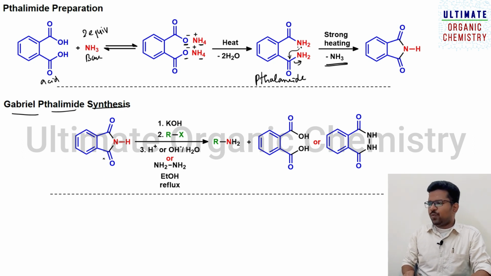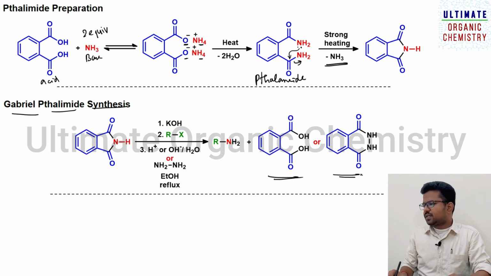As I said already, for the Gabriel phthalimide synthesis you have to take phthalimide and treat it with potassium hydroxide base, followed by reaction with an alkyl halide. The next step can be hydrolysis, or you can treat with hydrazine, leading to the formation of these 2 byproducts. This is the main product.